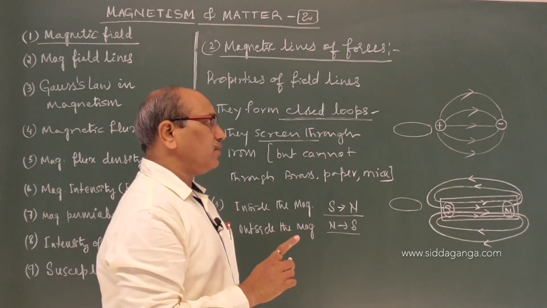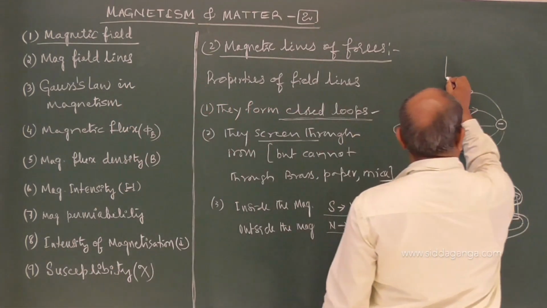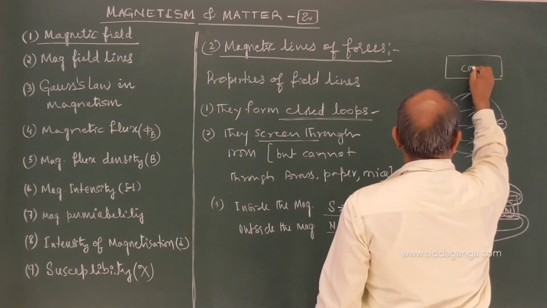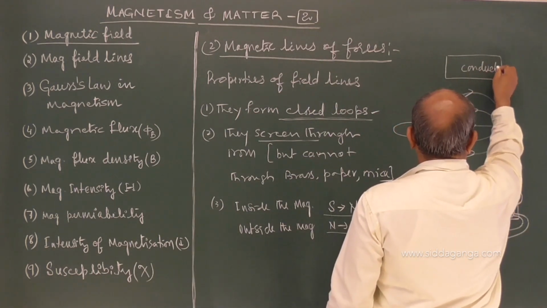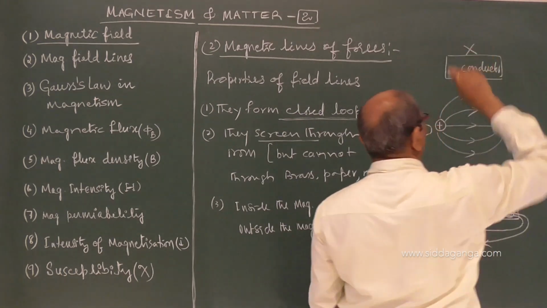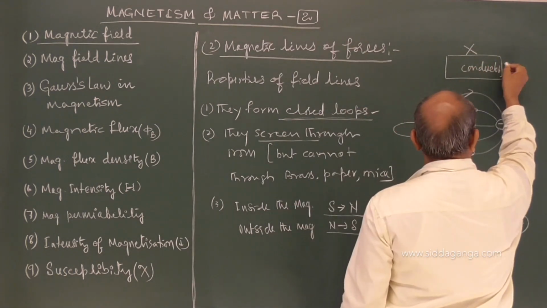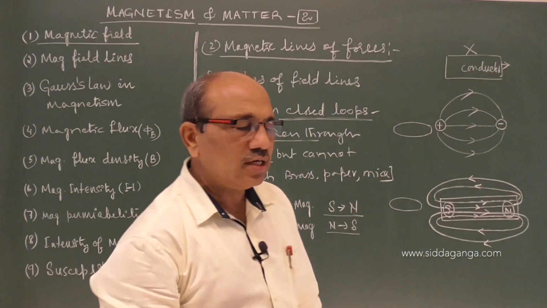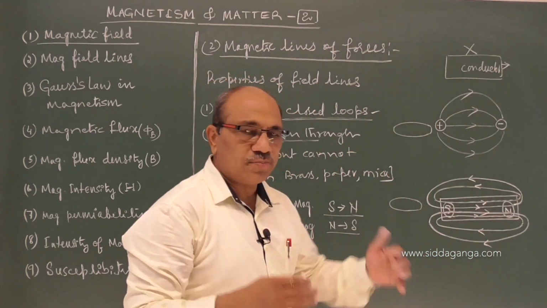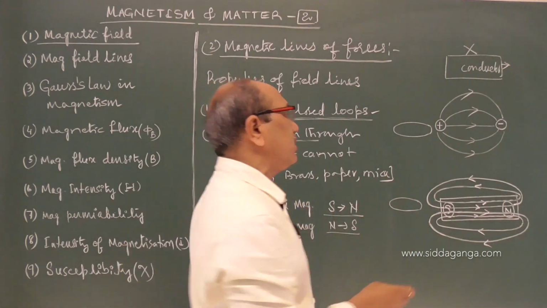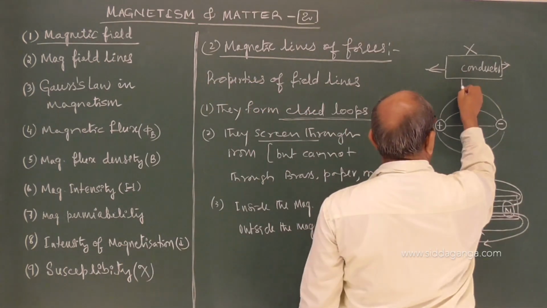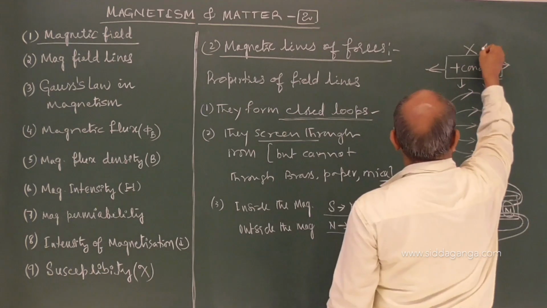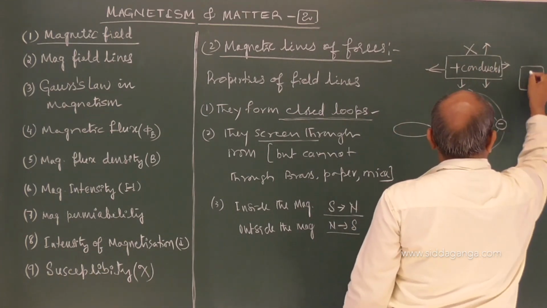The second difference: in the case of conductors, field lines cannot pass through. Field lines originate from a positively charged body and terminate on a negatively charged one, but they cannot enter the conductor. They originate from the surface if it is positively charged, or terminate on the surface if it is negatively charged.